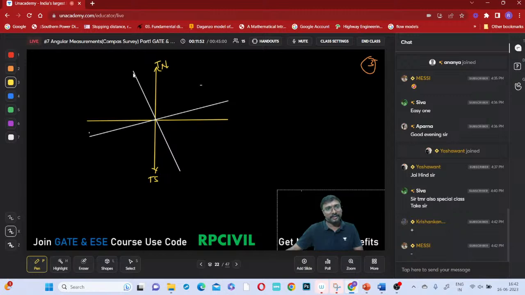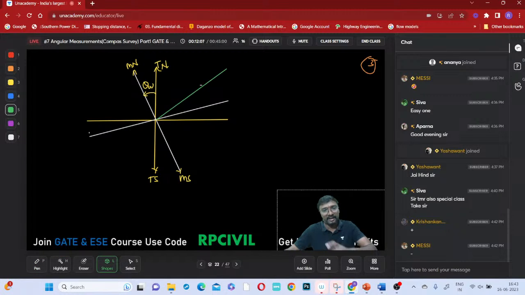This is magnetic north, and this is magnetic south, right? So magnetic north will be declining in the western direction. Whenever you consider a particular line AB here, this is your AB, and this is your true bearing.